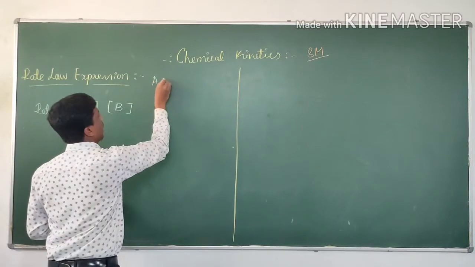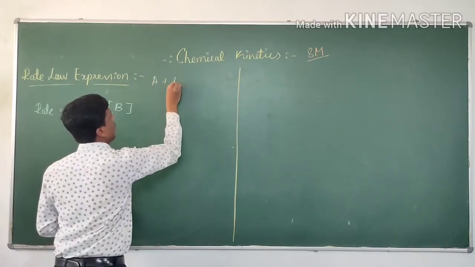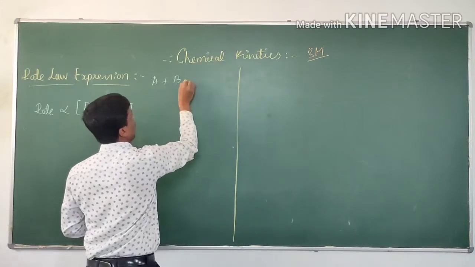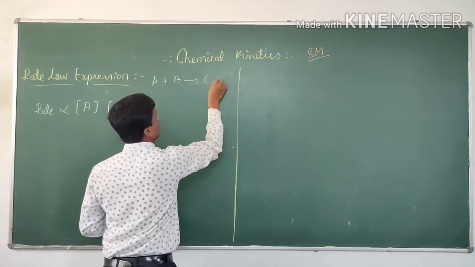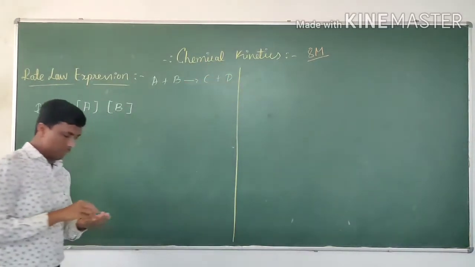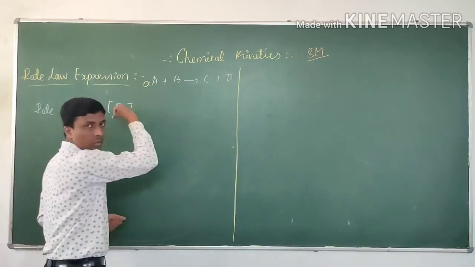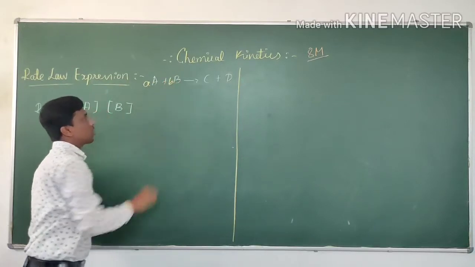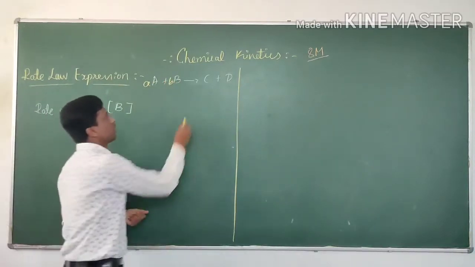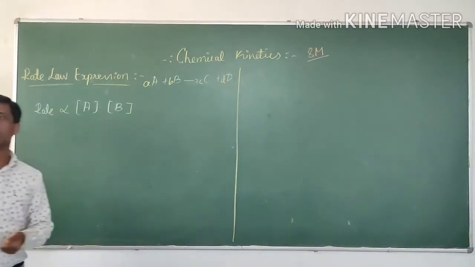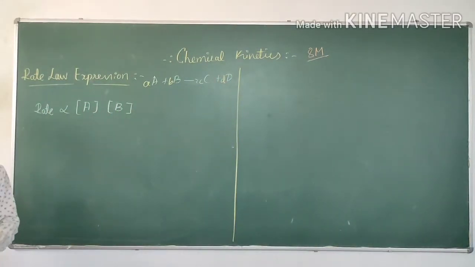For the reaction aA plus bB gives rise to cC plus dD. Here small a is the stoichiometric coefficient of A, small b of B, and small c and small d are the stoichiometric coefficients of C and D respectively.